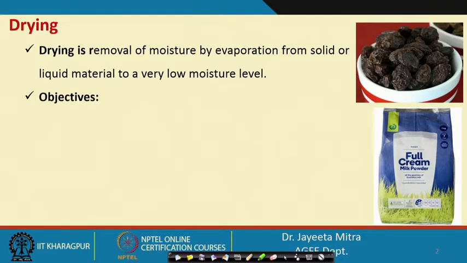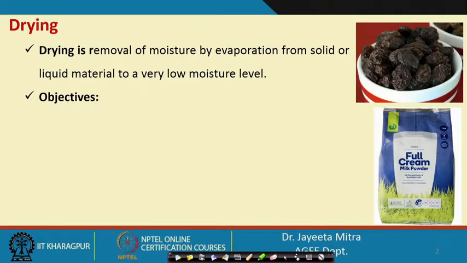Beyond a certain amount of moisture content, let us say water activity 0.8 or above, the chances of microbial contamination are higher, but if you reduce the moisture content of the product to a safe moisture level, the microbial contamination will be reduced. So the first function of drying is to reduce the moisture content, thereby reducing the water activity, so that it can be preserved for a longer duration of time.